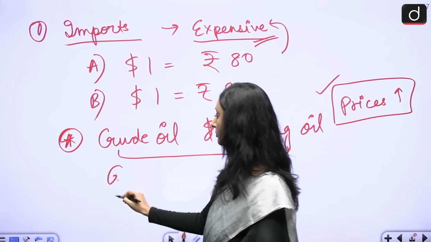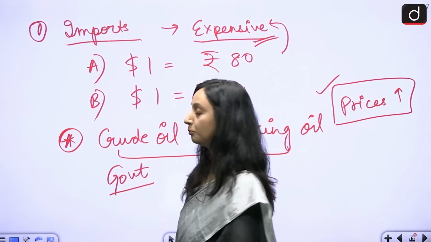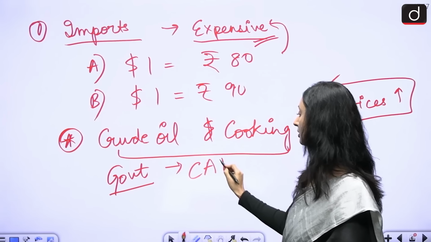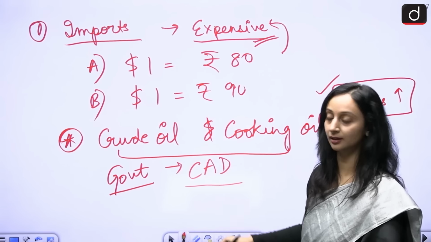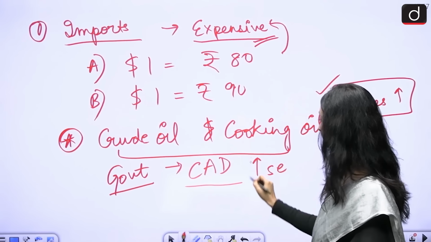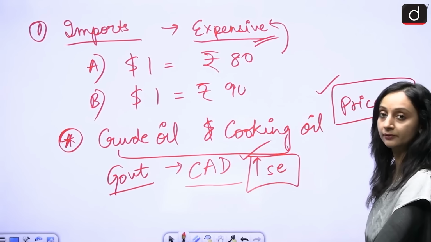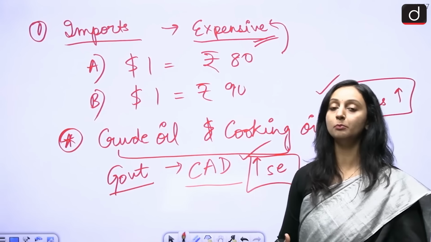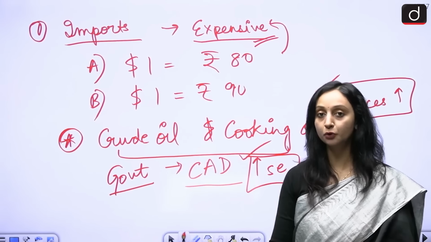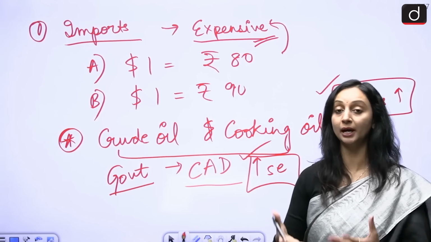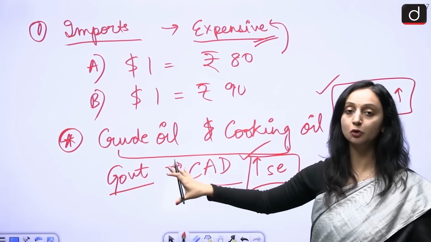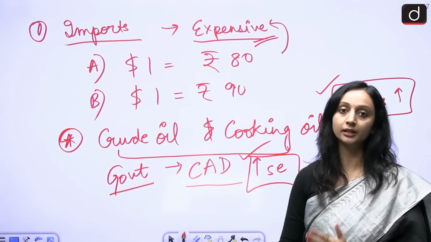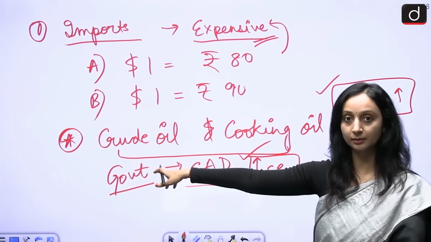So if I talk about the government over here, when the imports become expensive, the current account deficit of the government will increase or decrease? Increase. The current account deficit also for the government increases because the imports are now becoming more expensive. The government has to give in more rupees in order to buy the same commodity. And if it is not able to compensate that with the exports over here, then naturally the current account deficit is going to increase. So the government also has an implication here.